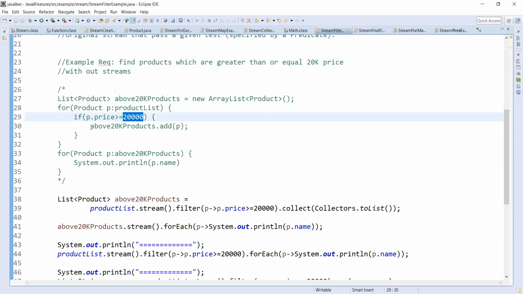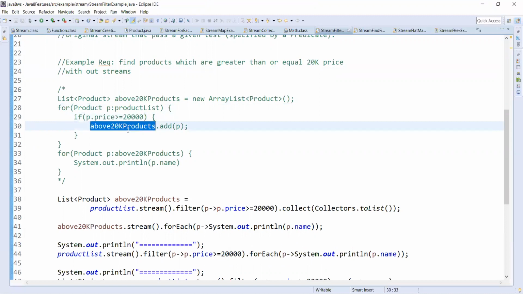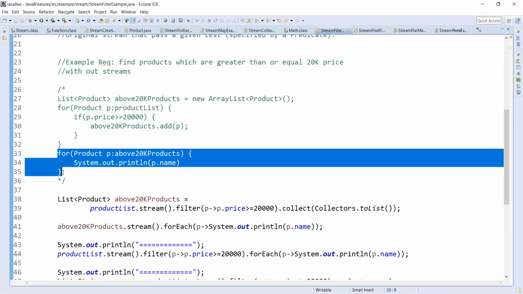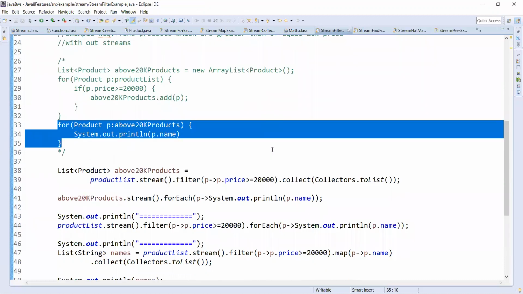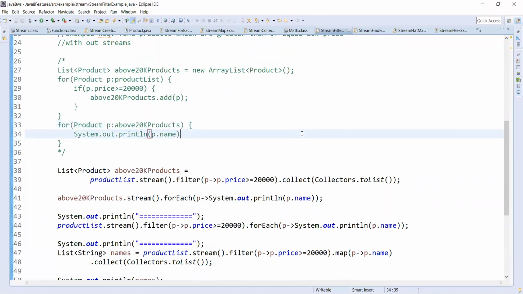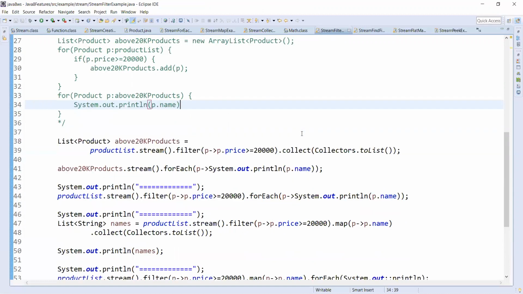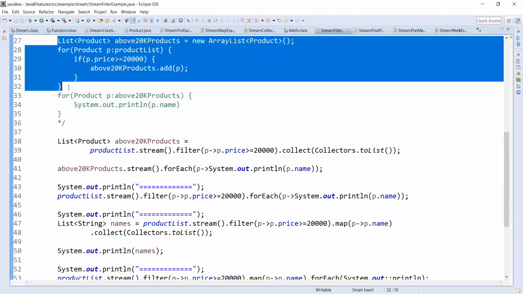If it is, we'll add it to the new list, that is above 20k products, and again we try to print the items from the new list. Yeah, so this is the code.